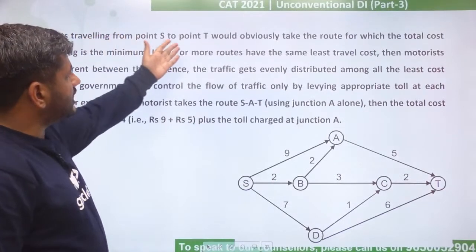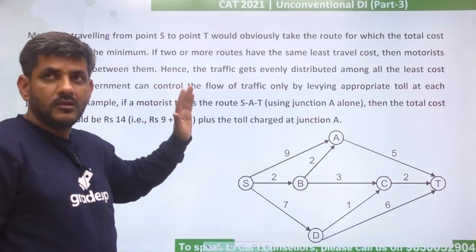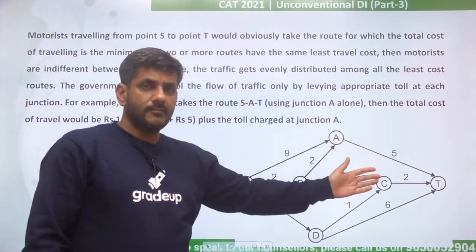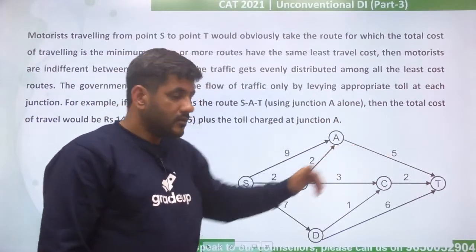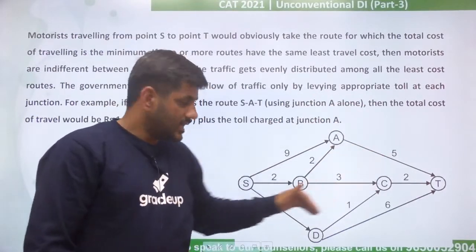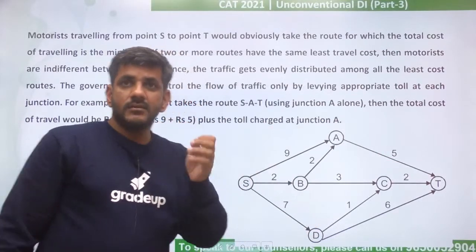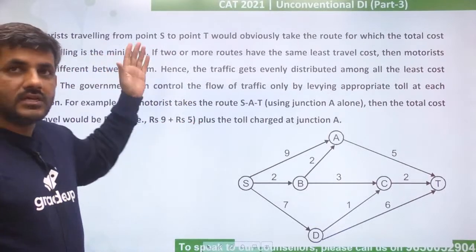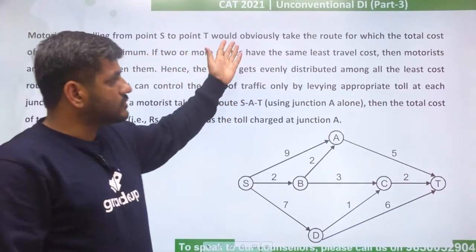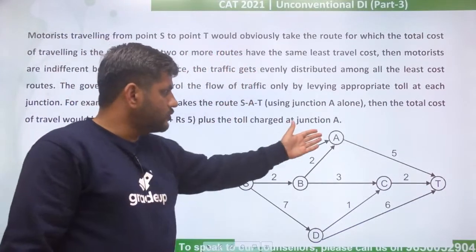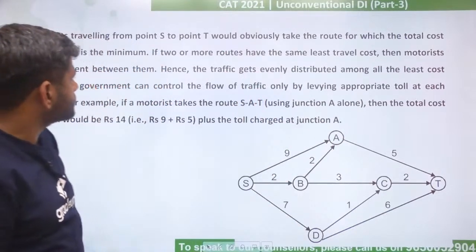Motorists traveling from point S to T would obviously take the route for which the total cost of traveling is minimum. So we have too many routes from S to T. One is SAT, one is SBAT, one is SBCT. Like this we have got 4-5 routes from S to T. He says people will obviously go to that route in which the total cost is minimum. And what is total cost? I think he told it earlier: it is the fuel cost plus the toll which is charged at the junctions.